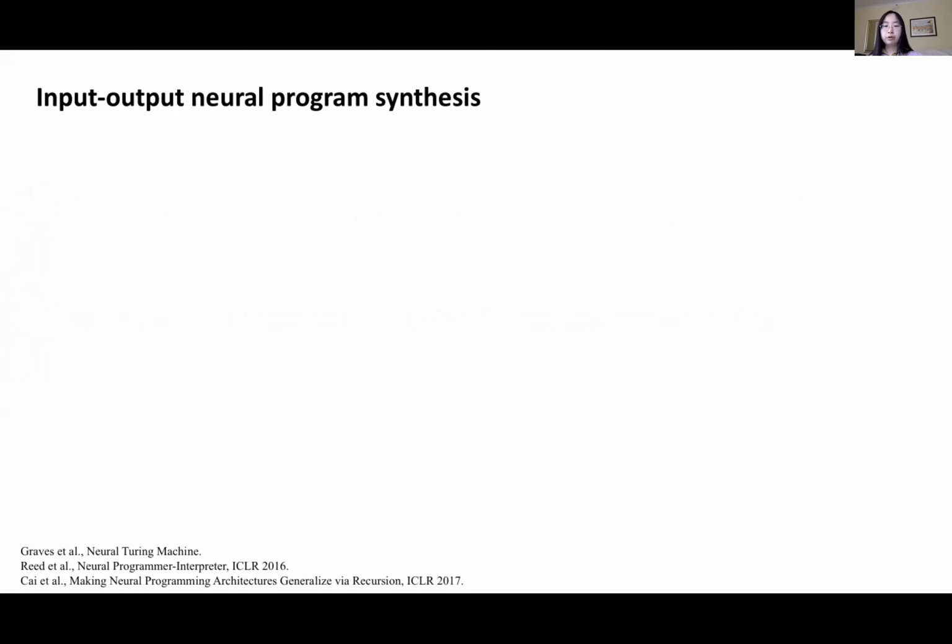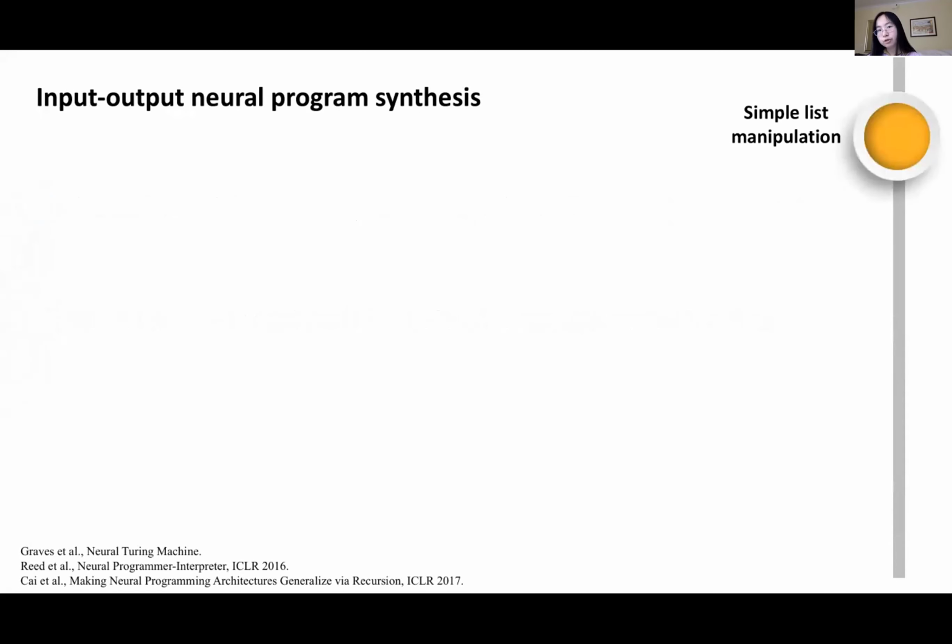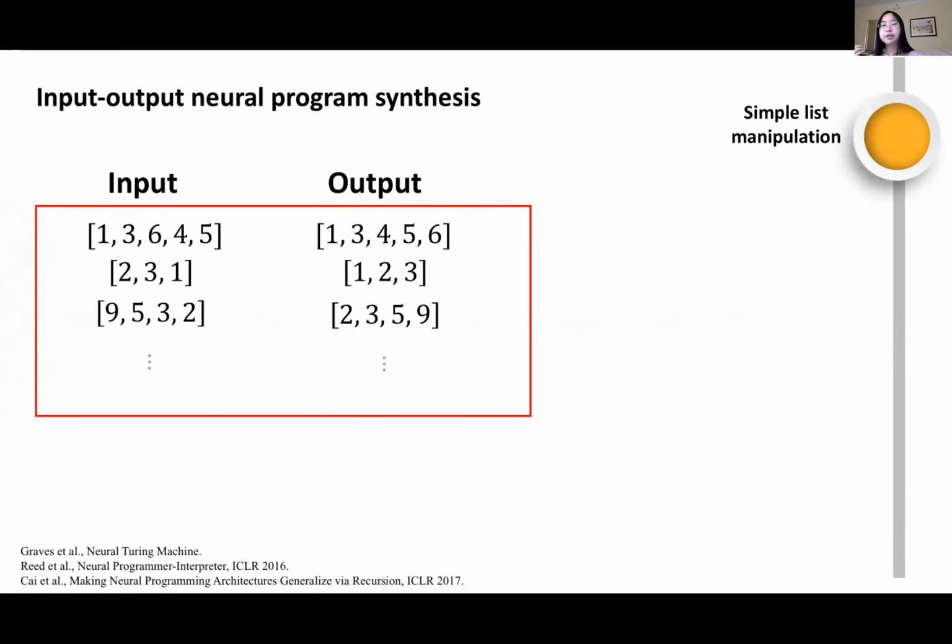Before I go into our concrete task, I want to start with a big picture about the progress of input-output program synthesis using deep learning. The earliest work in this domain focused on simple list manipulation, such as sorting and long-digit addition. So let's use this task as an illustrative example. As you can see, there are a few input-output pairs here, where each input and output is a list. So what should be the program mapping these inputs to the outputs? Sorting, right? Pretty simple in this case.